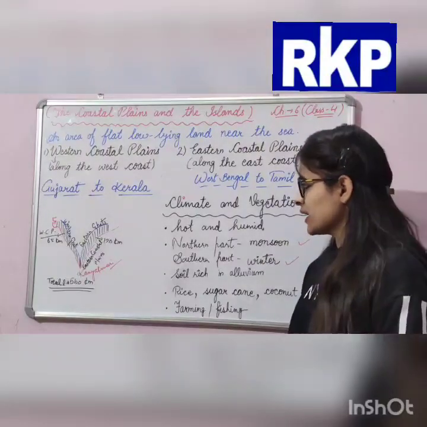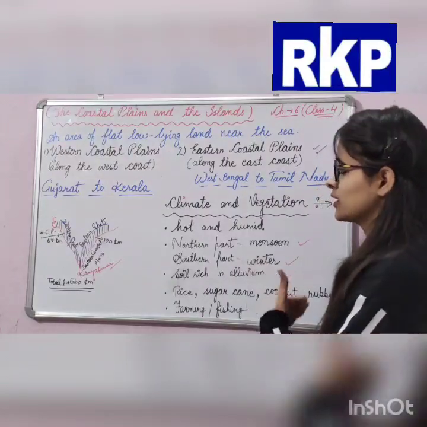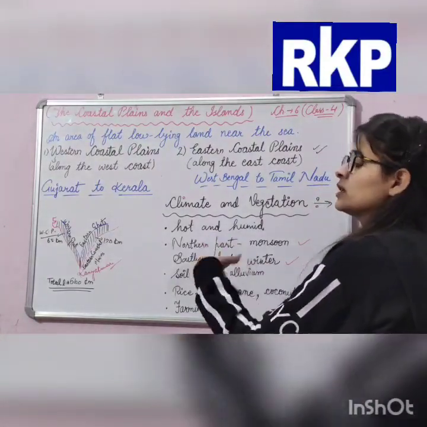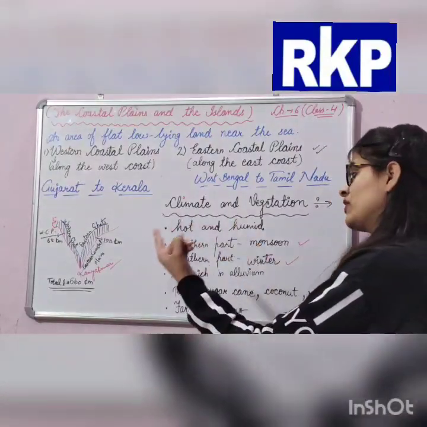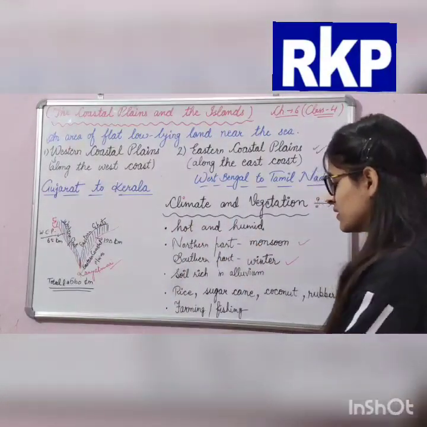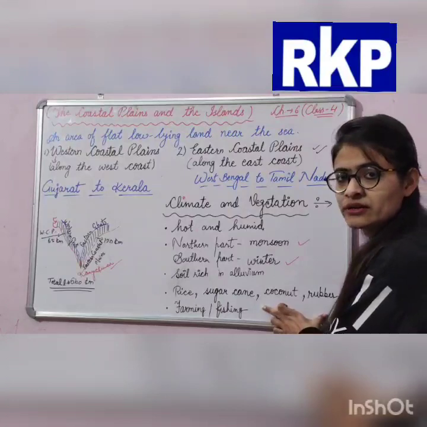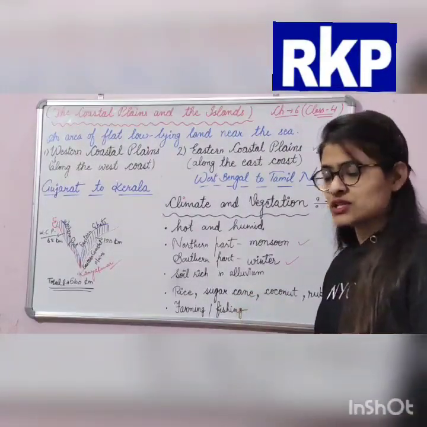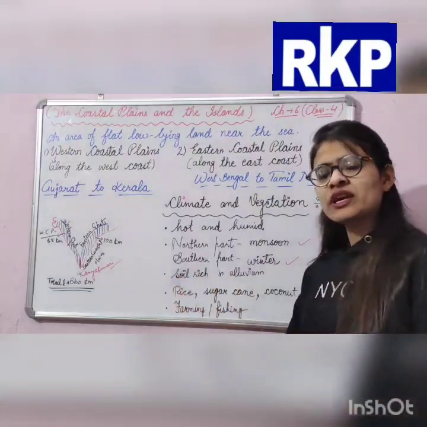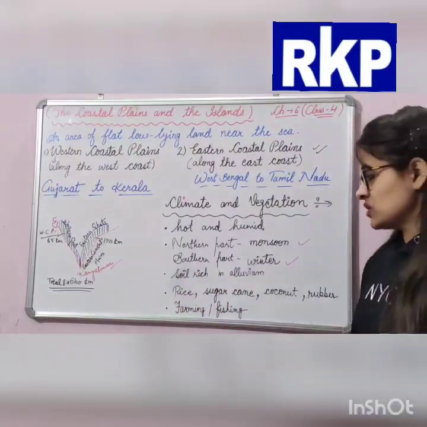I'm again telling you about the climate: hot and humid, same as in Western Coastal Plains. Farming and fishing, same as in Western Coastal Plains. Then rice, sugarcane, and some other crops, or we can say vegetation. In Western Plains there will be another type of vegetation.